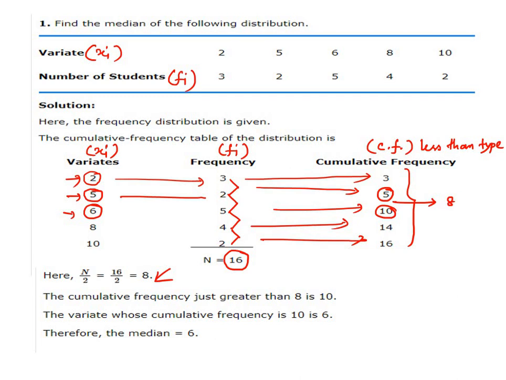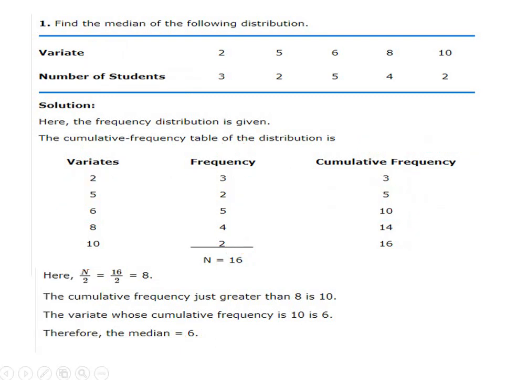So what we'll do, we'll take the variate whose cumulative frequency is just greater than 8. So the cumulative frequency which is just greater than 8 is 10, and the variate corresponding to this one is this 6. So the mean of this distribution will be 6. So this is the procedure of finding this mean when we have grouped data, for a discrete frequency distribution.